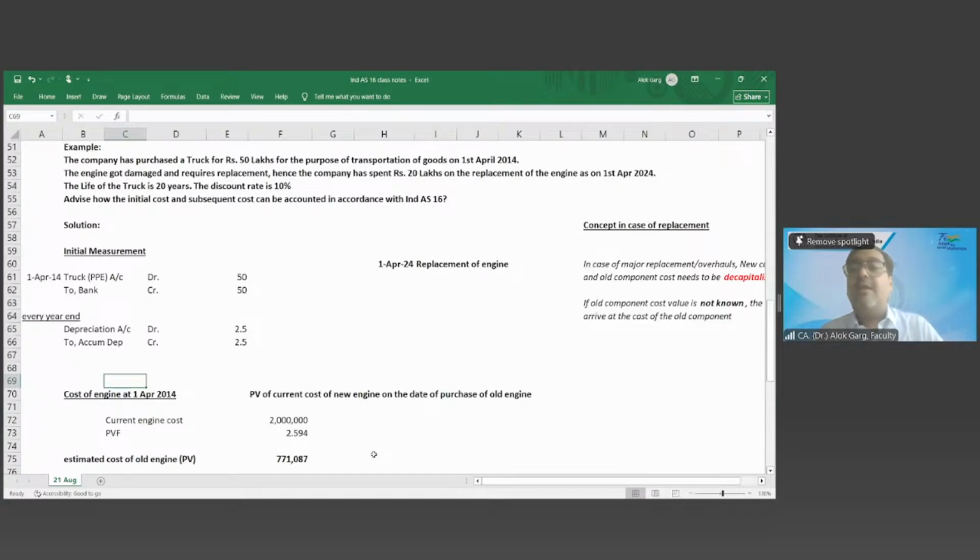From day one, in our fixed asset register, the total value of the truck would be shown as 50 lakh, but there are sub-components to the truck, engine value and other than engine value. Other than engine value is just like a remainder, just like a balance.